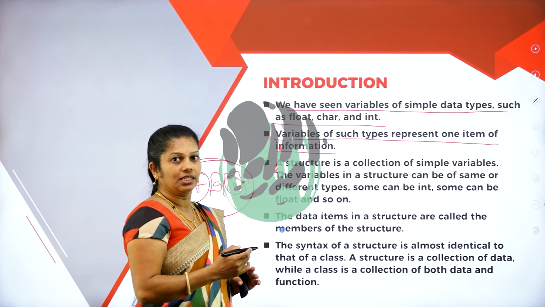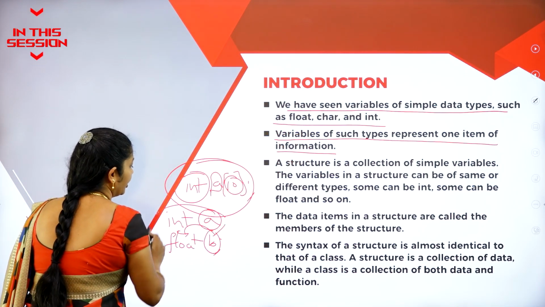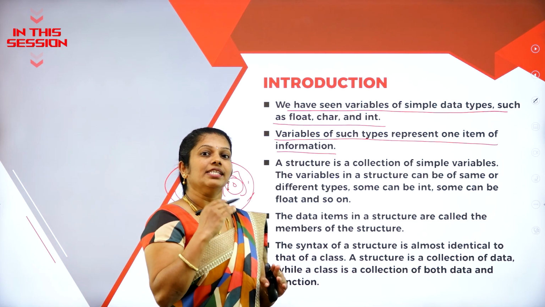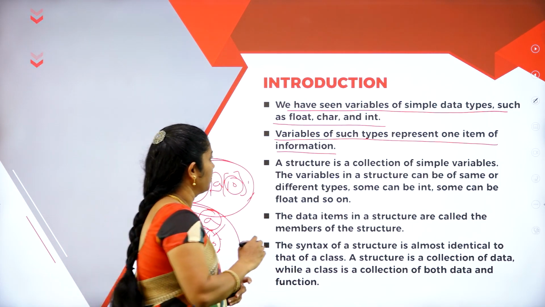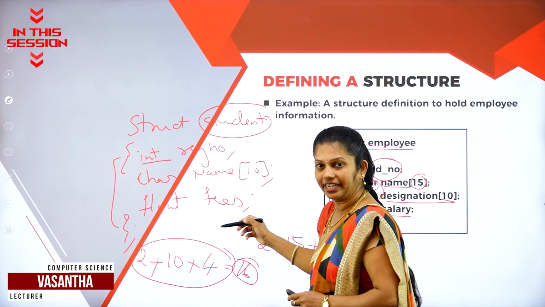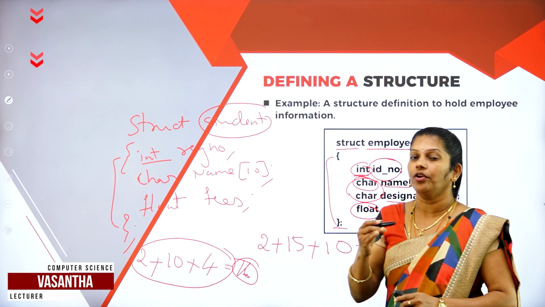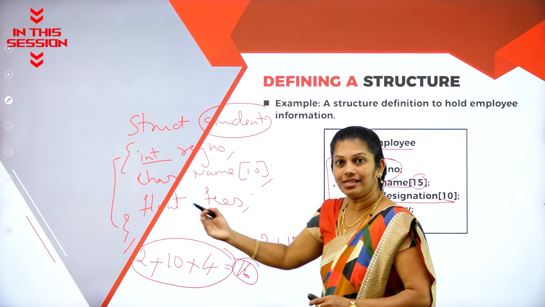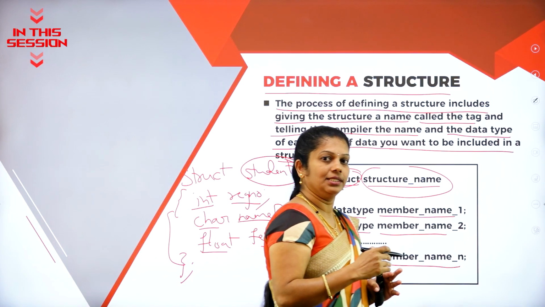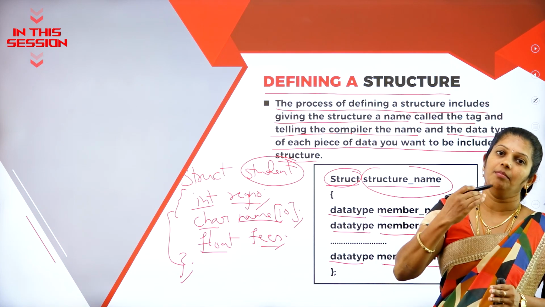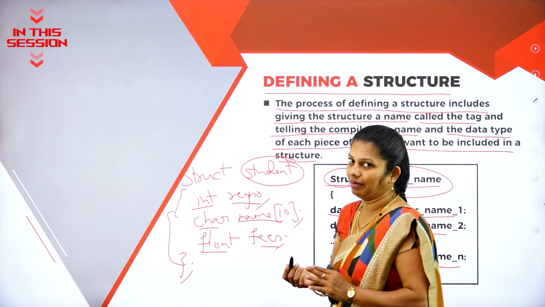Whereas when they come to structure, it is a collection of heterogeneous elements, or all the elements are of different data types. What you have here, we have created the structure, which has the data members. But still, we have not created the members here. How many students are there here? What do you mean by structure? Structure is a collection of heterogeneous elements. Sometimes it may contain homogeneous elements also.